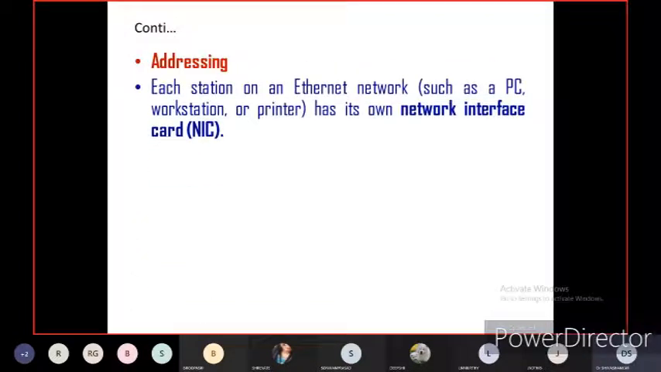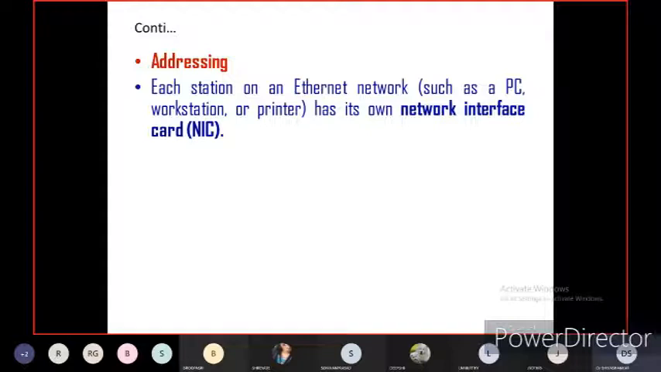What is addressing? Addressing is also part of the frame format. Each station on an Ethernet network, such as a PC, workstation, or printer, has its own network interface card, that is NIC. So each and every port has some address. For example, if I want to use a printer with a cable, meaning a wired connection, printer with system, definitely that is a NIC, network interface card.